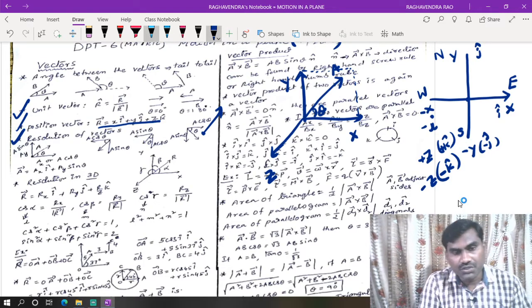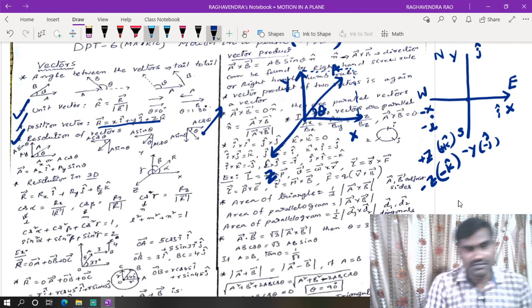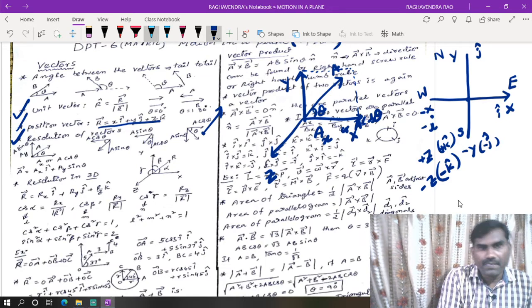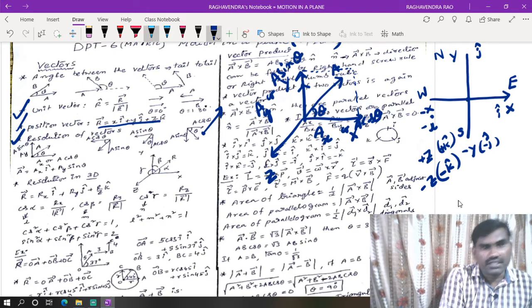These are called two rectangular components. The angle between those two components of this vector will be 90 degrees. This one we take as ax, or a cos theta, and this component we take as ay, or a sin theta.